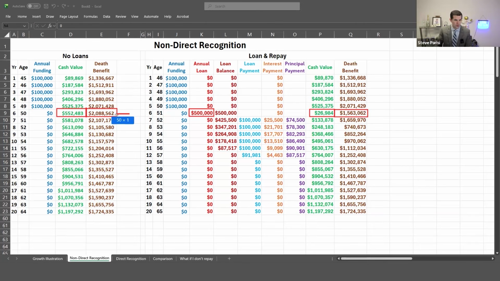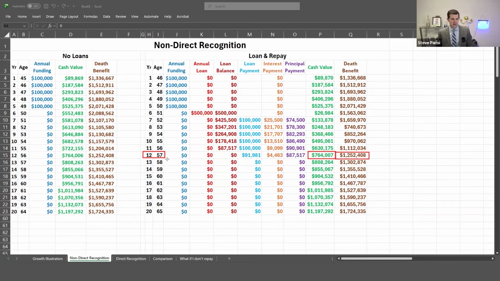We took just about a maximum loan. And then look at your death benefit. That will also reduce when you take a loan against your policy. Then we started to pay it back. In this example, at $100K per year, you can pay it back however and whenever you want. I did it at $100K because it's a round number, and it also pays it back fast to make this example easy to follow. So we can see how much goes toward interest and also principal. And when it is paid back, here in year 12, there's your cash value at $764, and there's your death benefit at about $1.25 million.